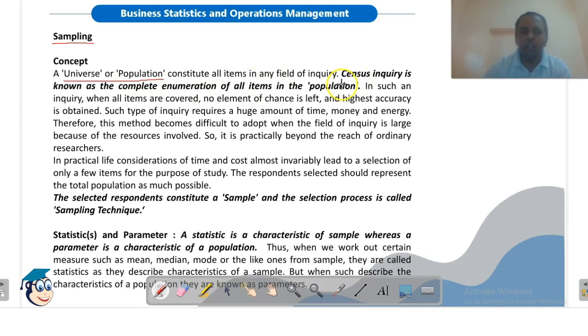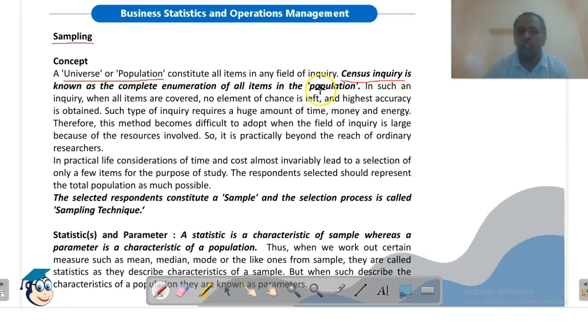So when we are considering all the items under the study, or we are considering the entire population, then we call it census inquiry. Census inquiry is known as complete enumeration of all items in the population.